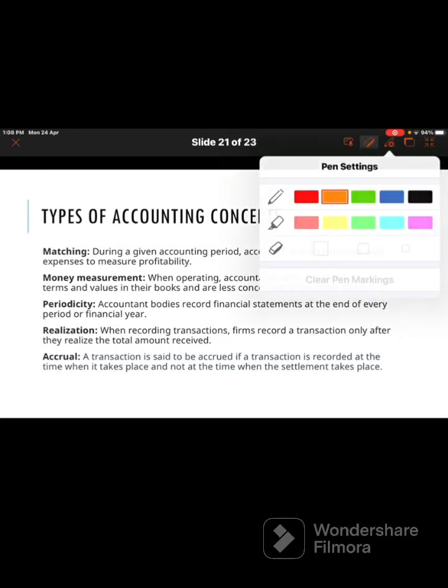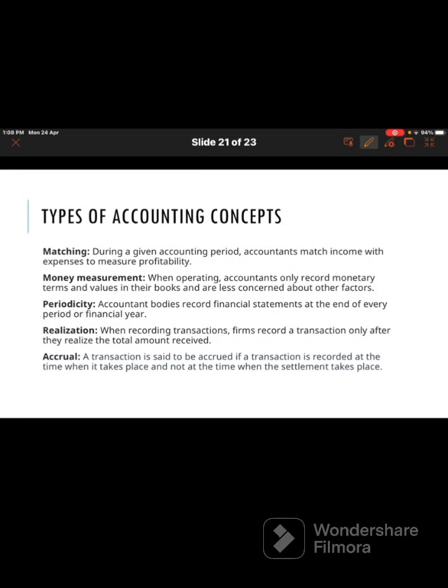Next, we will discuss the money measurement concept. Money measurement concept means the accountant only records monetary values in the books and is less concerned about other factors. Transactions which have monetary value will be recorded in the books of accounts. The things which do not carry any monetary value will not be recorded.